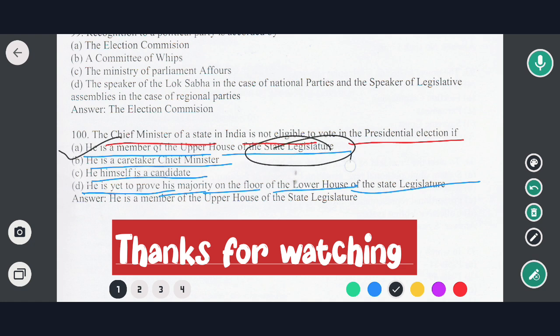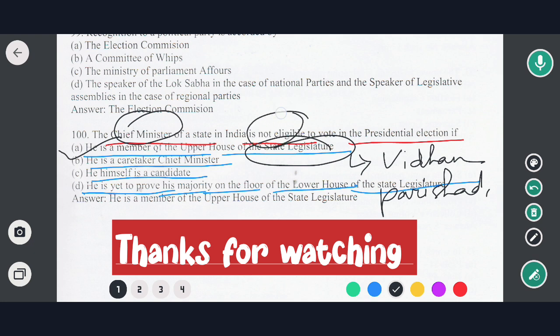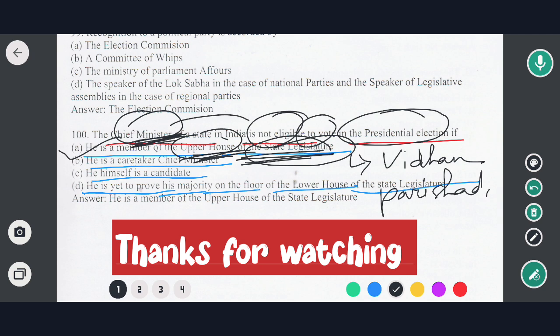That means Vidhan Parishad. So in this case, the Chief Minister of a state of India is not eligible to vote in the presidential election. That means if any chief minister of a state is a member of the upper house of the state legislature, then at that time he is not eligible to vote for the presidential election. So this is as per the provision of the Indian Constitution. So in this case, option A would be the correct answer.